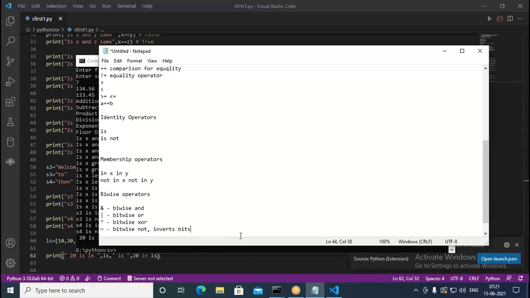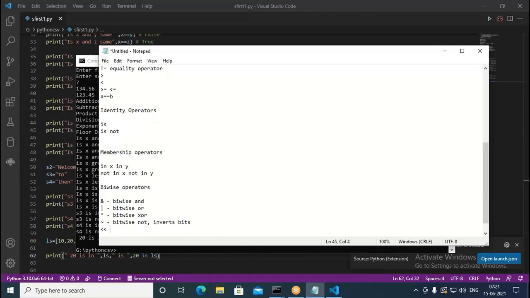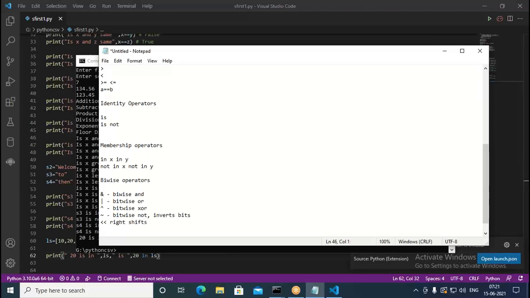Similarly, we have shifting operators. This one is called right shift: bits get shifted towards the right side. And this is left shift, so here it's going to be shifting bits towards the left side.